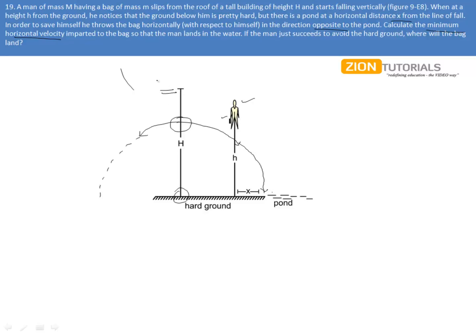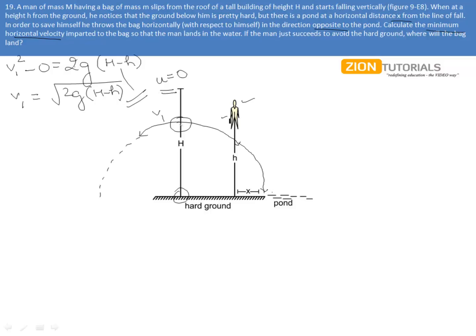If I assume this initial velocity, then it is going to be 0. So let us take the velocity at this point be v1. So here I can write v1 square minus 0 equal to twice of acceleration, which is g, and displacement, which is H minus h, giving me the velocity v1 to be under root 2g into H minus h.